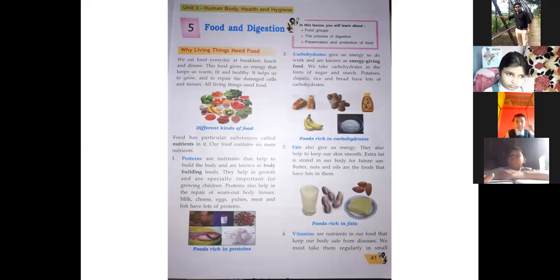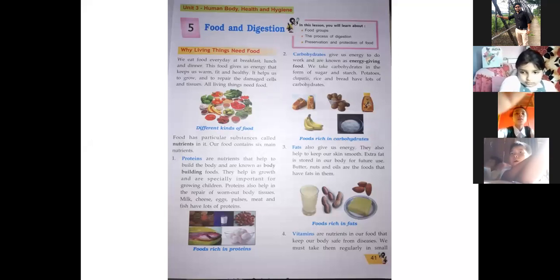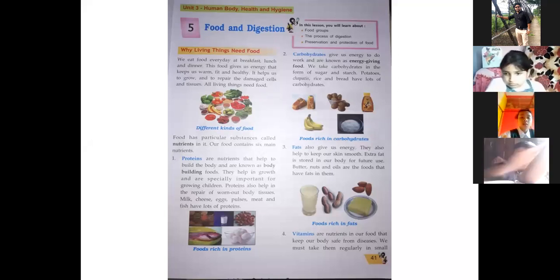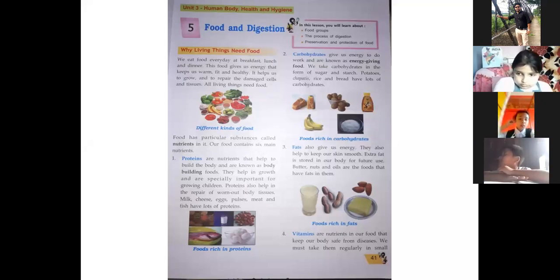Now, after protein, the second most important nutrient of our body is carbohydrate. Carbohydrate gives us energy to do work and is known as energy giving food. Protein was bodybuilding food, and carbohydrate is energy giving food. Sometimes we feel so lazy to do any work, or lazy to respond. Why does laziness come? When our body doesn't have the required amount of energy within us, that time we feel lazy.